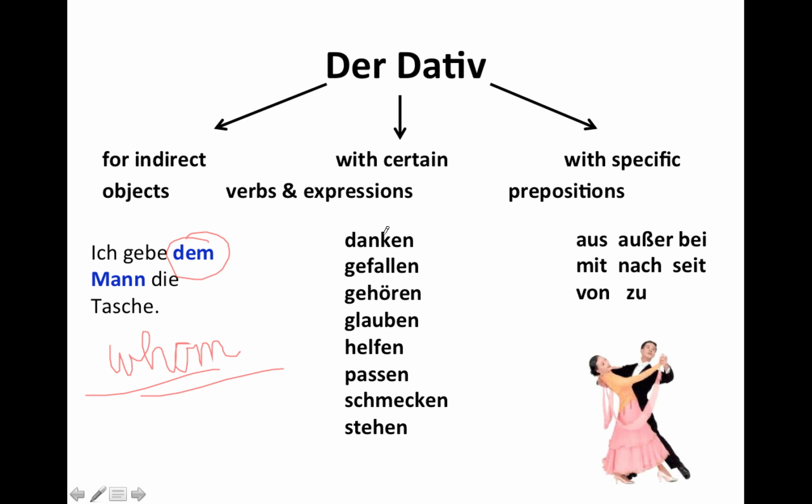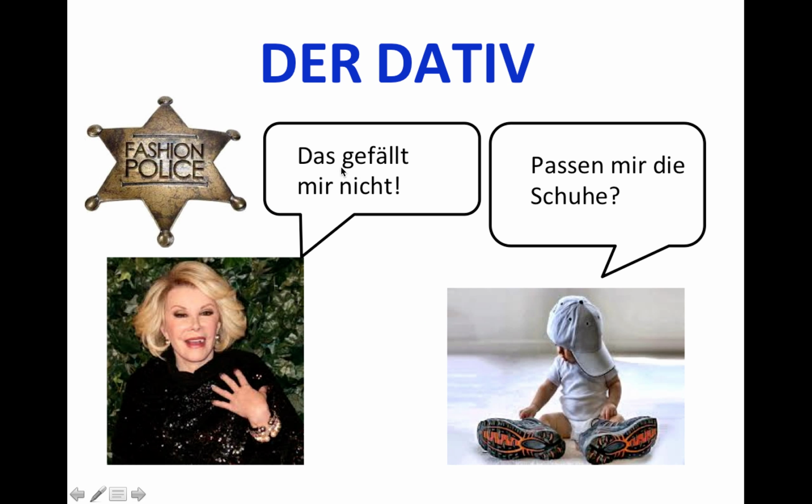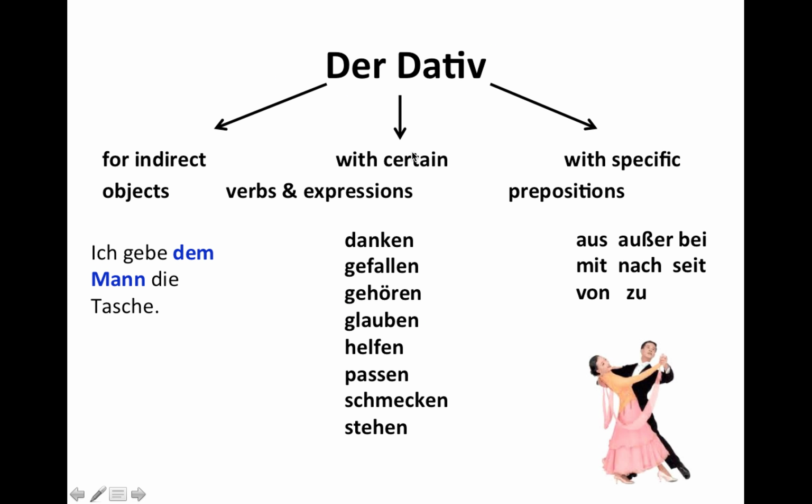So for example, we have danken, gefallen, gehören, glauben, helfen, passen, schmecken, stehen. When we think about what they mean, then it kind of makes sense that we do need a dative. Danken means to thank. Whom do you thank for what, right? You would ask yourself. So you need a whom and maybe a what, but the whom is more important. Ich danke dir. I'm thanking you, right? Gefallen, we saw that right here. Das gefällt mir nicht. To like or to be pleased by something.